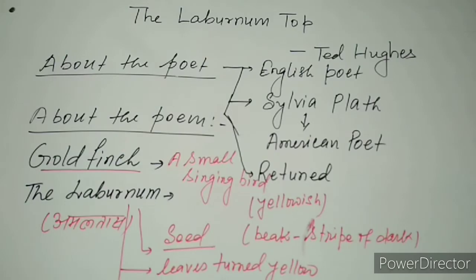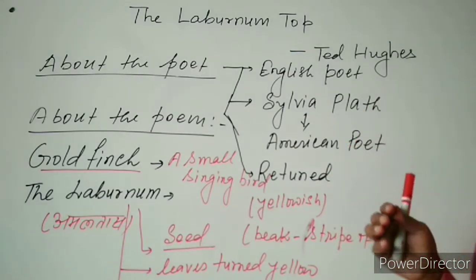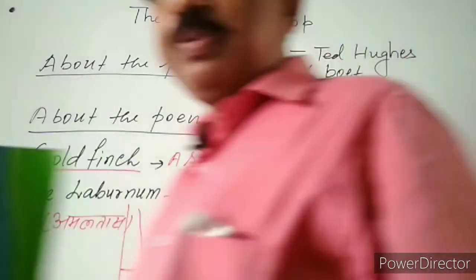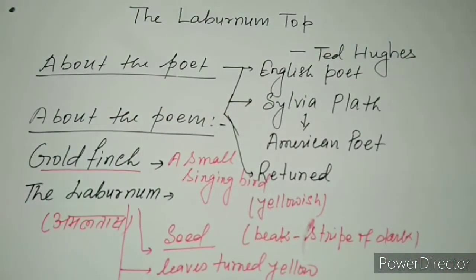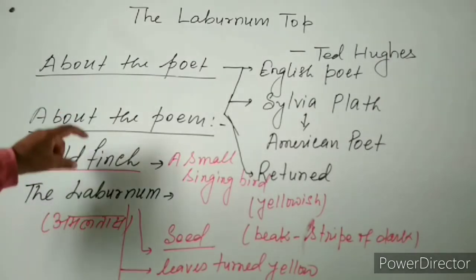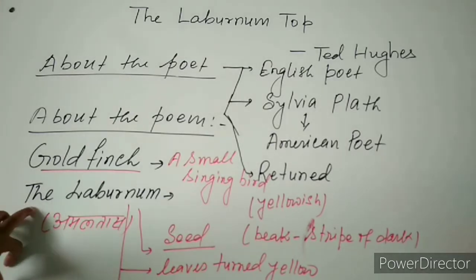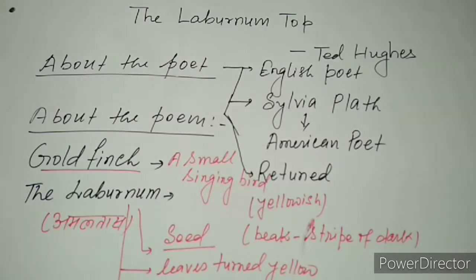So in this way this poem describes, if we discuss this particular poem, a small singing bird, the goldfinch, who has her shelter on the tree, and the tree is nothing but the laburnum. There she feeds her young ones. But